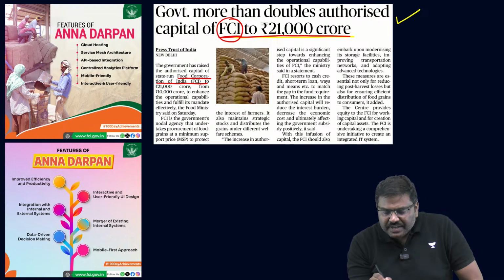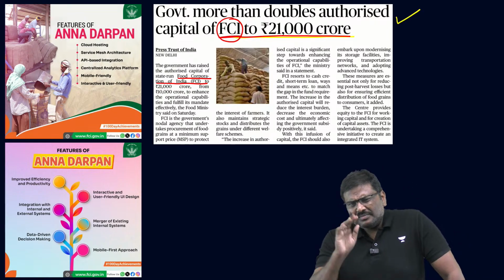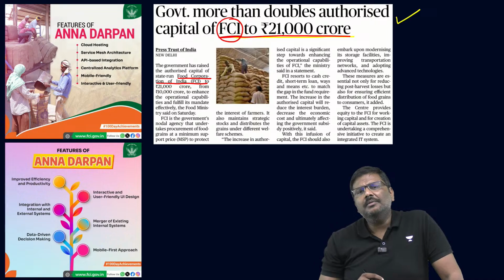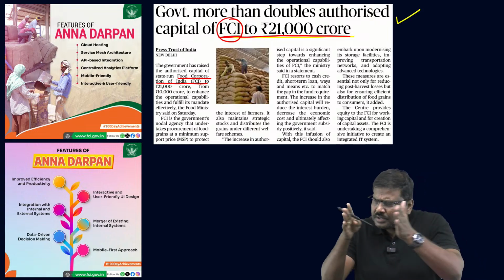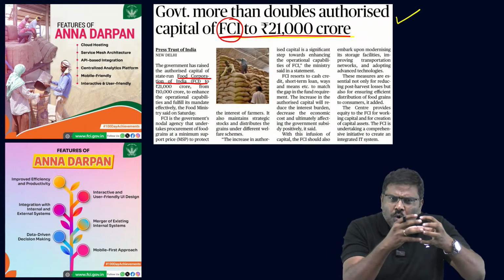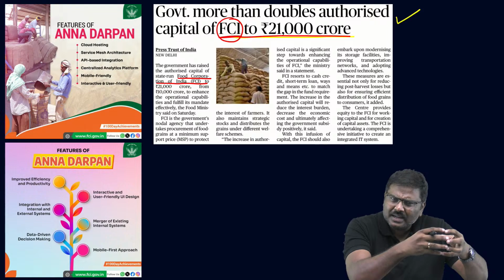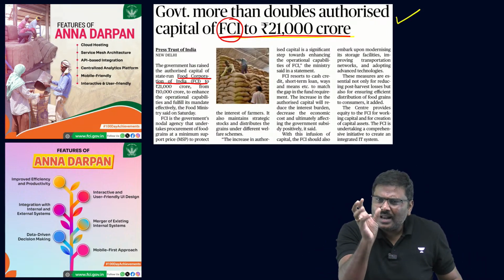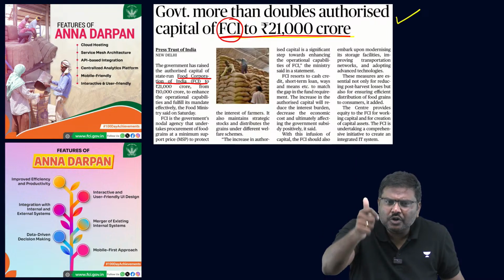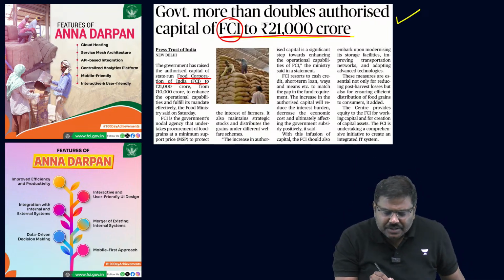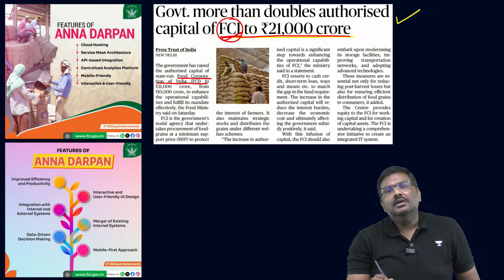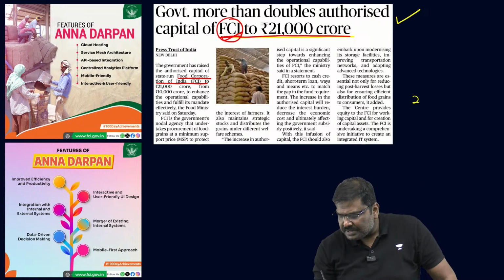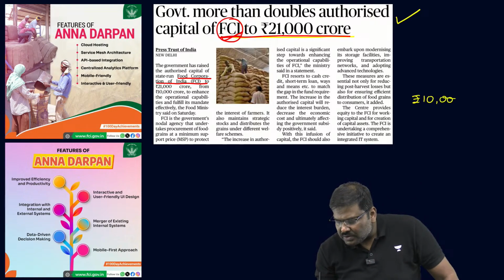Let's start. So, FCI, until very recently, the authorized capital. What do you mean by authorized capital? Government of India owns FCI. How much is the total investment that has been done by the government to have ownership of FCI? How much capital has the government of India put in the Food Corporation of India? That is essentially called as authorized capital. So, until very recently, the authorized capital was at 10,000 crore rupees.